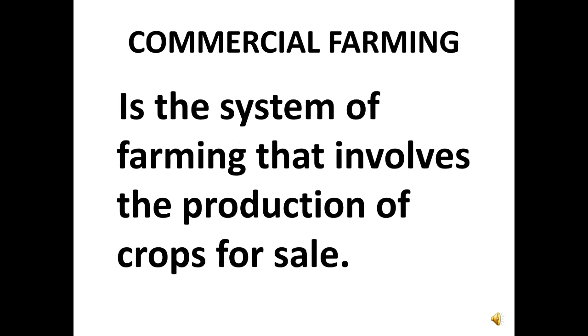The next type of farming is commercial farming. Commercial, as the name implies, is a type of farming that involves the production of crops mainly for sale. That is why it is called commercial farming. Now let's look at the features of commercial farming. The first one is production is of course for sale. That is why it is commercial farming.